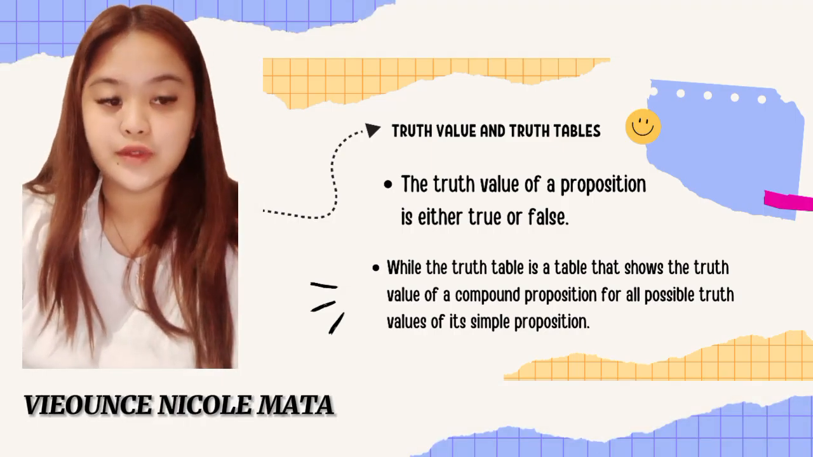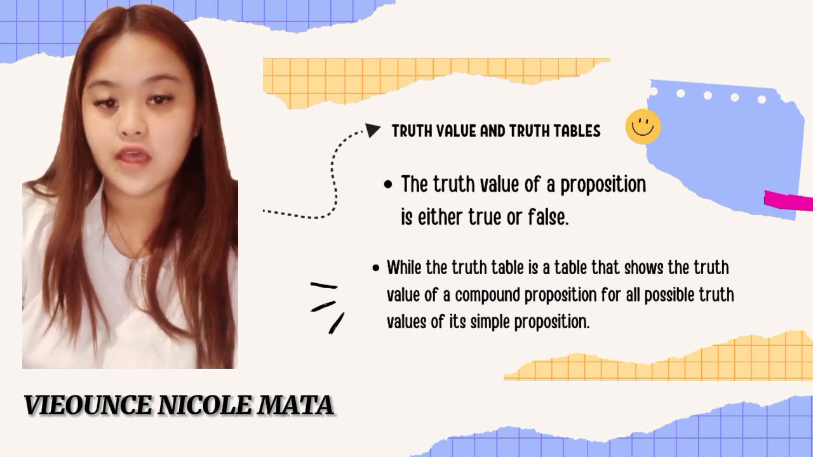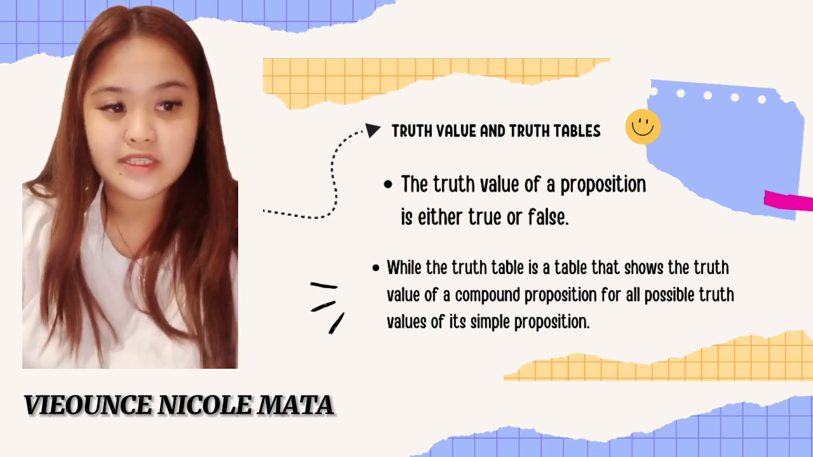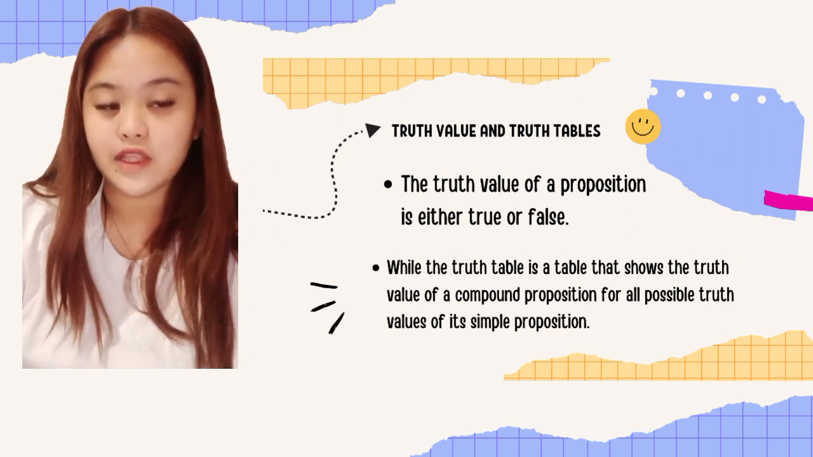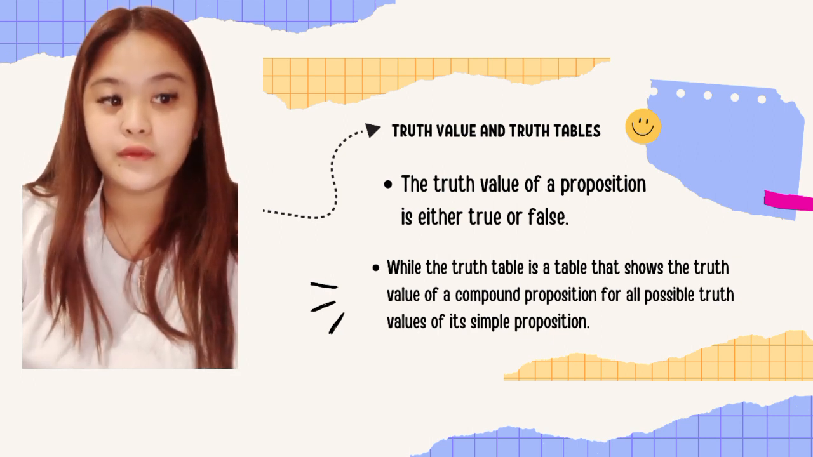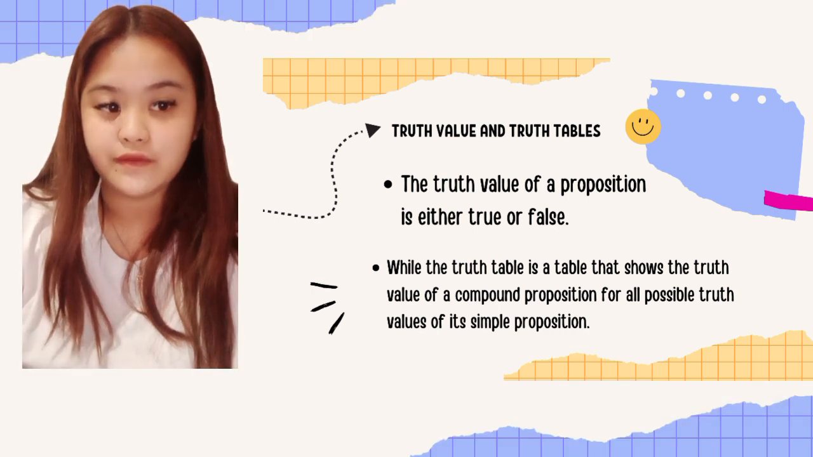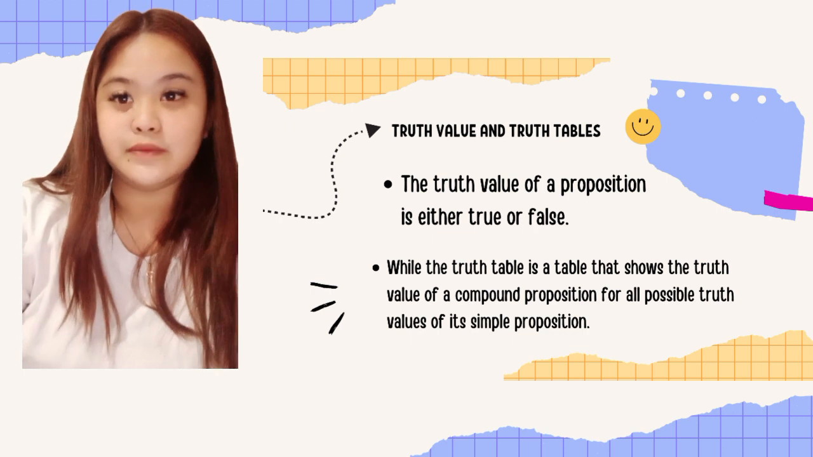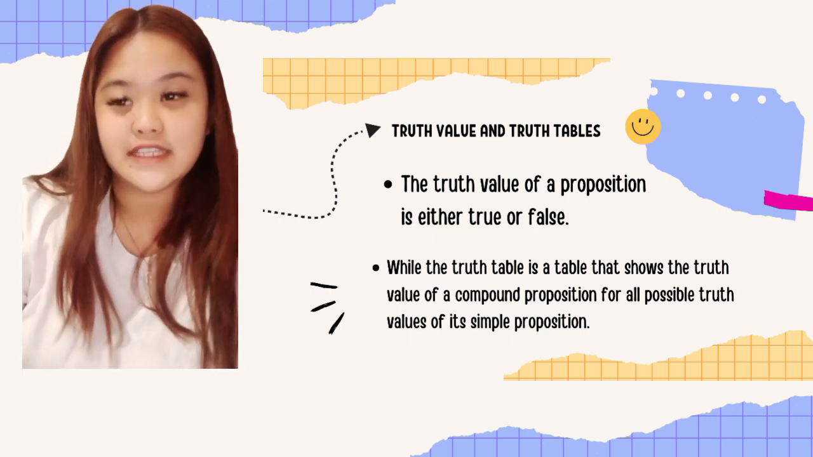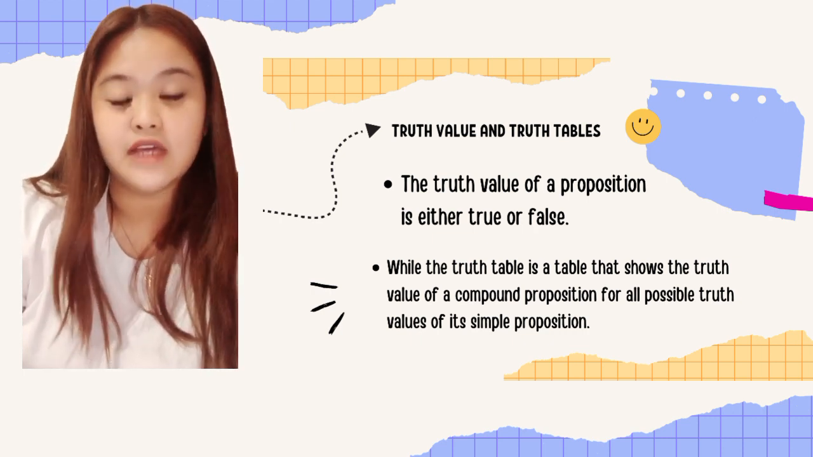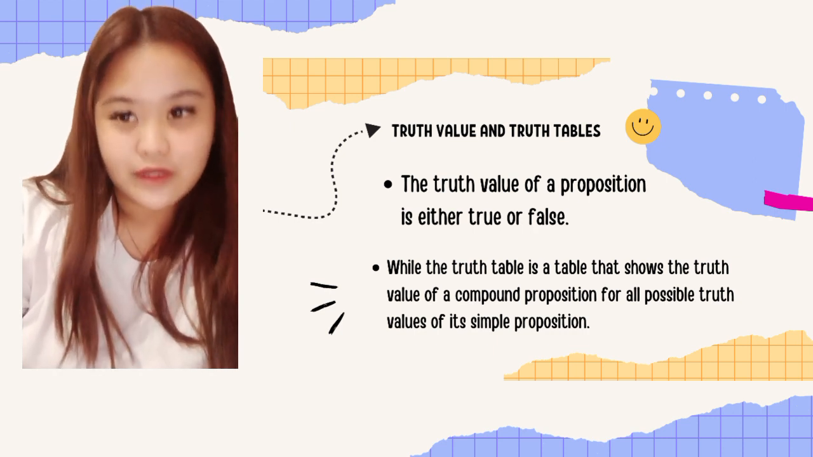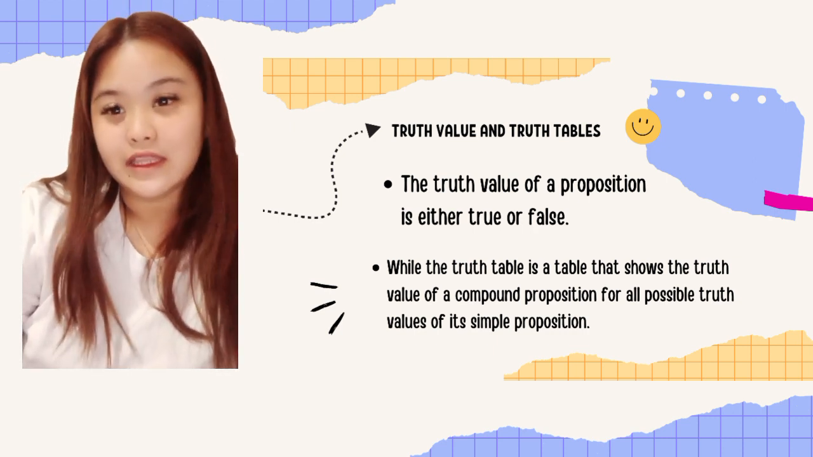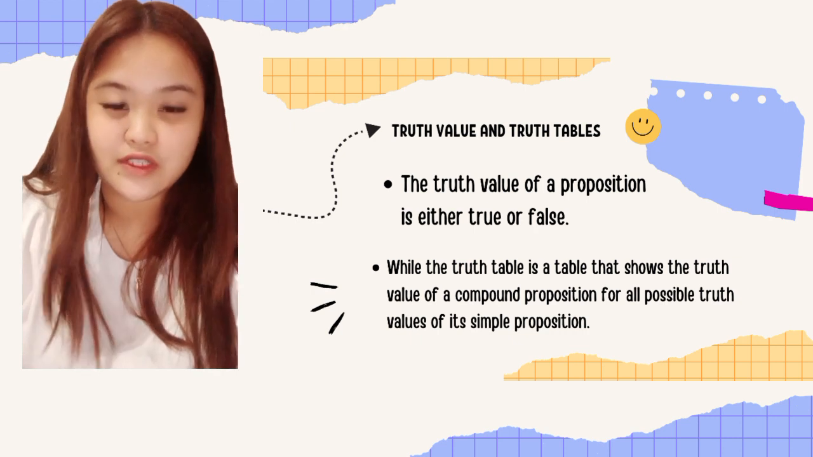Truth value and truth tables. The truth value of a proposition is either true or false, while the truth table is a table that shows the truth value of a compound proposition for all possible truth values of its simple propositions. Katulad ng sinabi nila nung unang nag-report, proposition siya kasi isa lang yung value niya and it can be true or false. Sa truth table, pinapakita natin lahat ng possible values ng propositions or set of propositions.